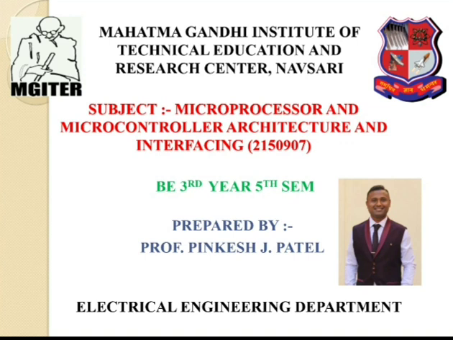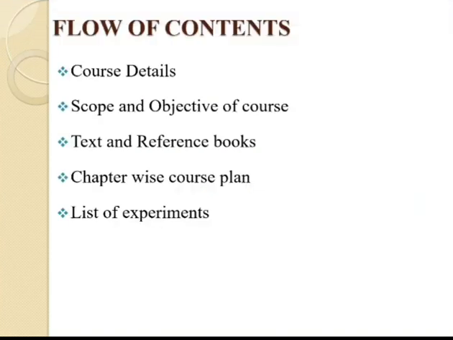Today I am going through the subject of microprocessor and microcontroller architecture and interfacing, having a subject code of 2150907. This subject is part of the third year, fifth semester. This is the flow of the contents. First, the course details, scope and objectives of the course, text and reference books, chapter wise course plan, and last, the list of experiments.